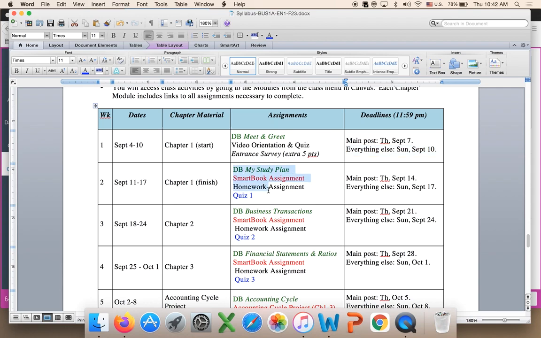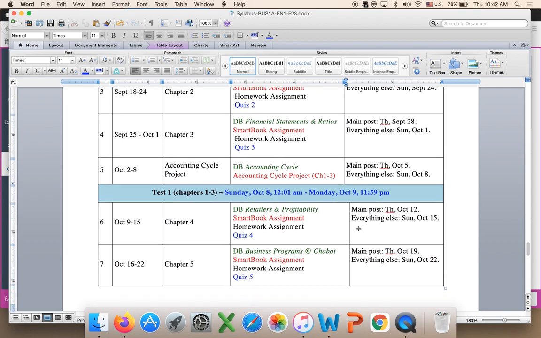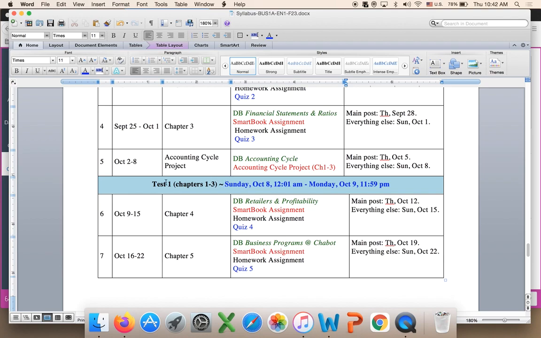You can see we have four assignments every week. The main post is due Thursday right here. The replies, Smartbook, homework, and quiz are due Sunday. After every three chapters, you have a test. The test is online. It's timed, three hours. Once you start it, you have to finish it. It's going to be open Sunday 12:01 a.m. through Monday midnight, but you cannot go in and out. Once you start it, you have to finish it.